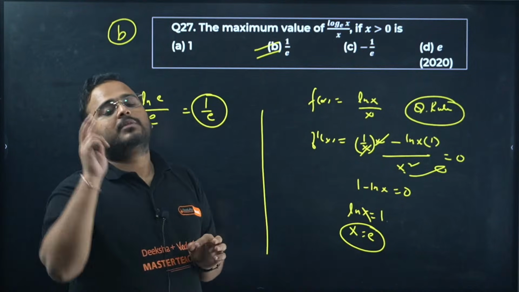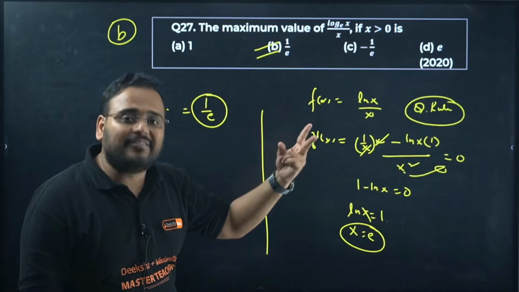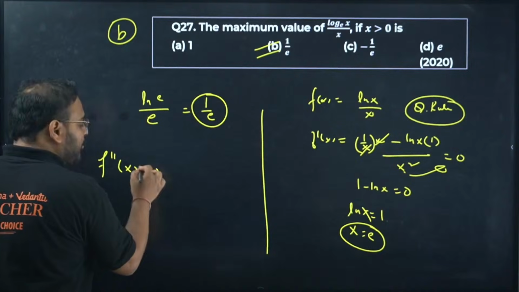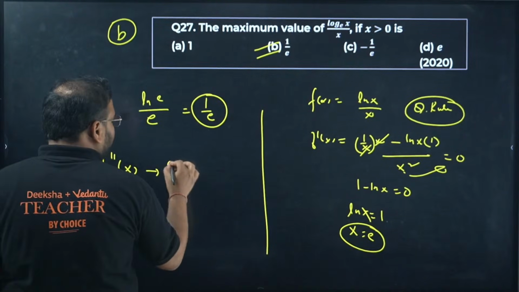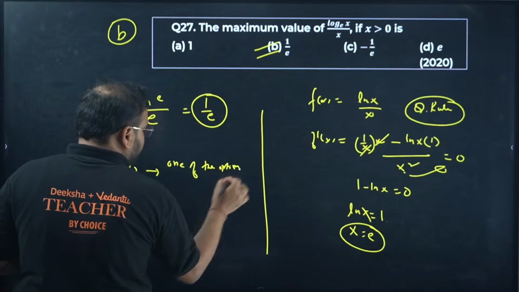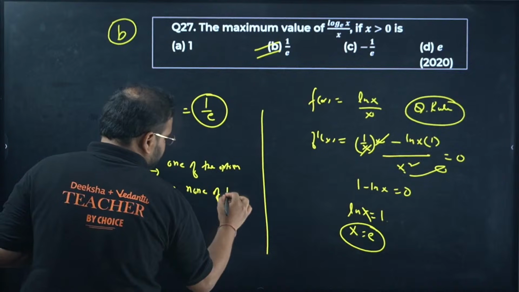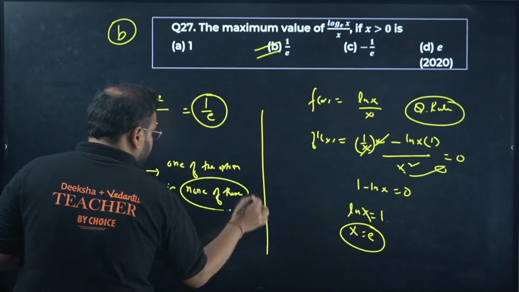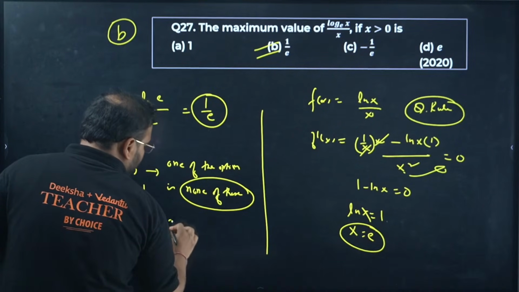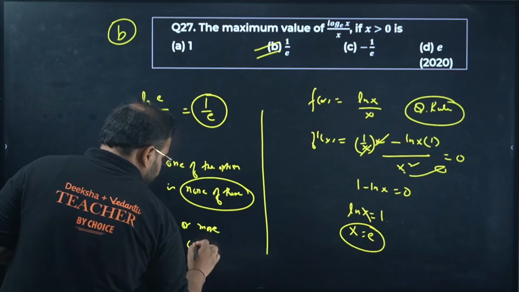Now, usually we're looking for the point of maxima, so the next step is to find the second derivative. But you find this only if one of the options is given as none of these, or if you have, let's say, 2 or more critical points.